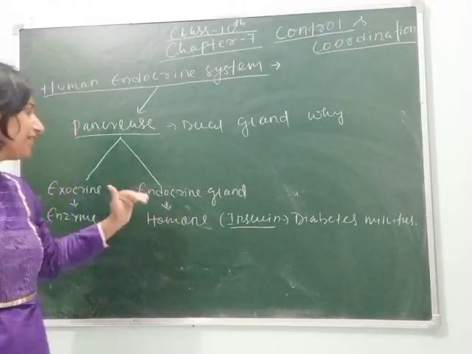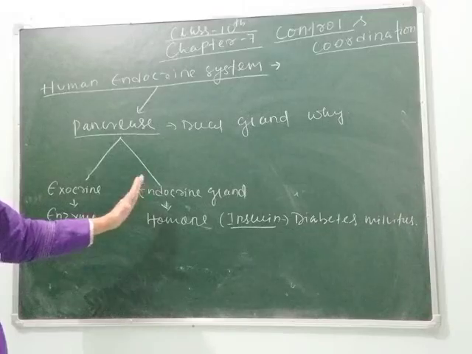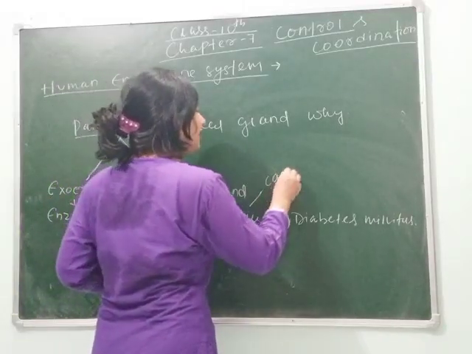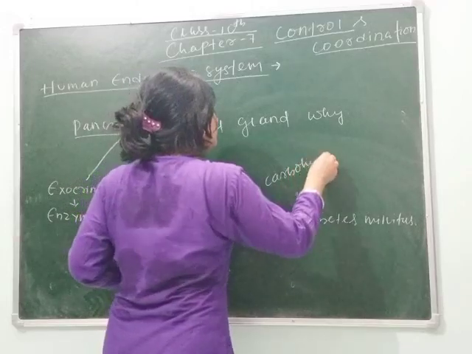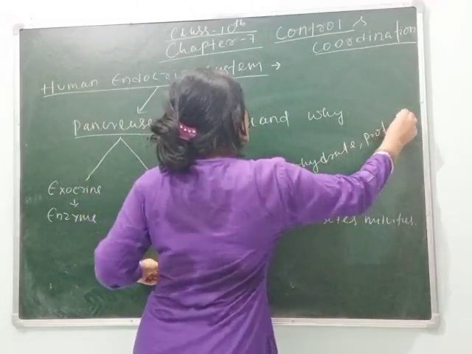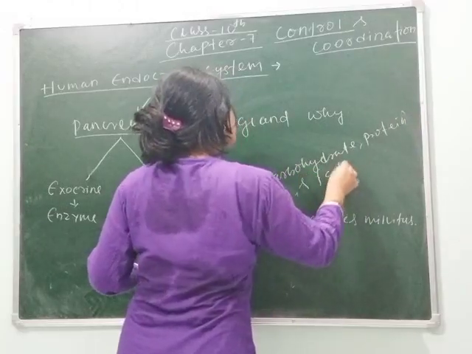The function of insulin is to control the metabolism of carbohydrate, protein and fat also.